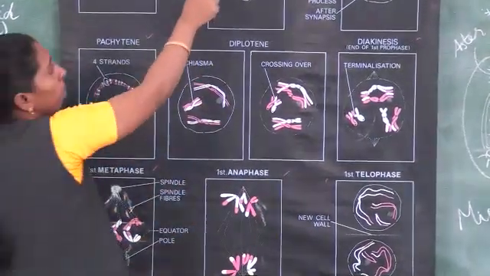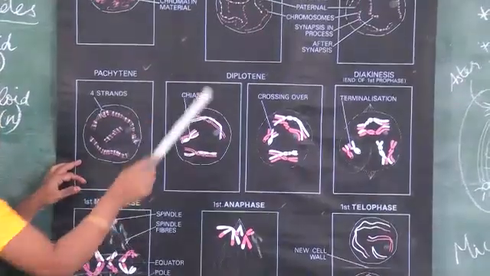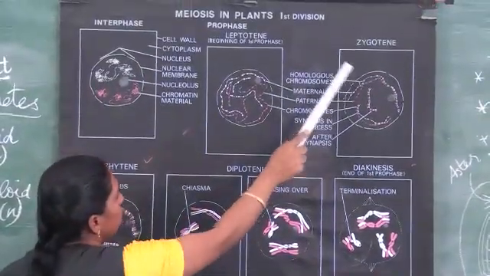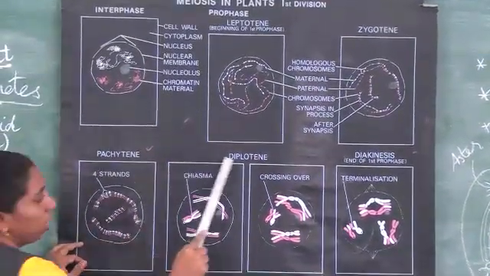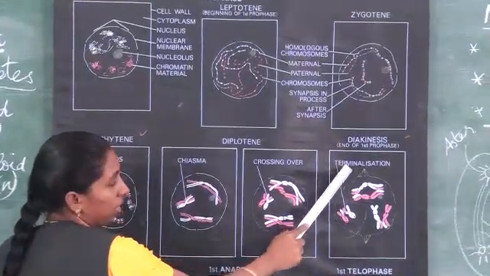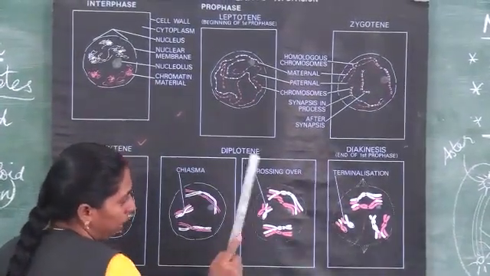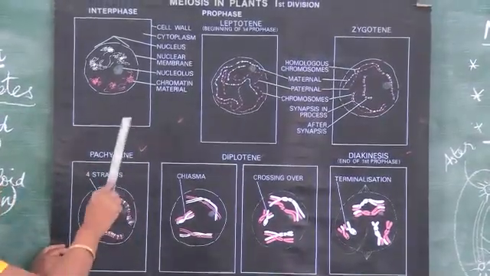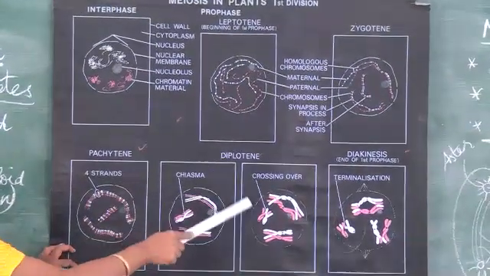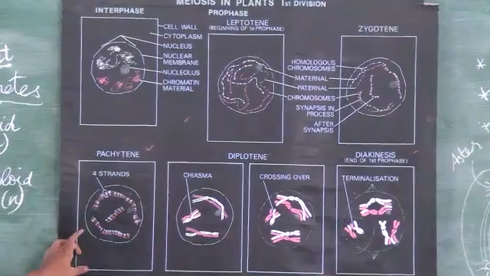So in prophase, there are 5 substages: leptotene, zygotene, pachytene, diplotene, diakinesis. Here the terminalization is at the end, where it is completed. This stage is very important because exchange of chromosomal segments takes place.